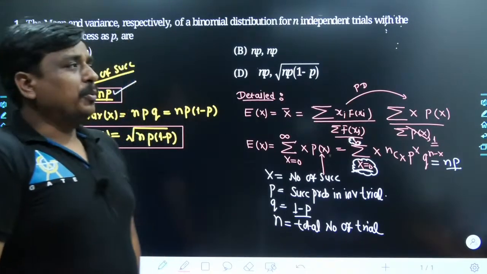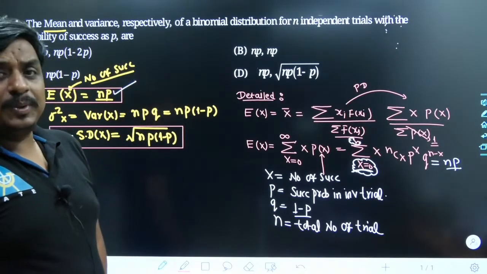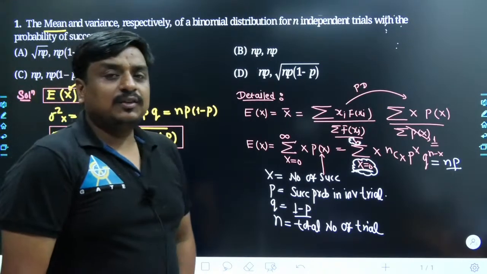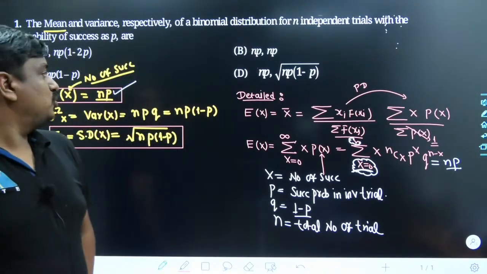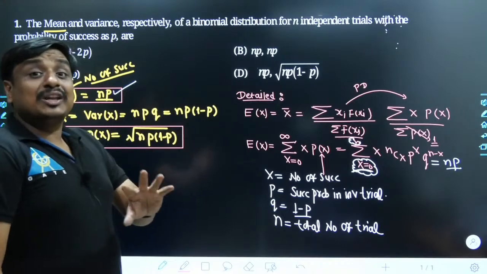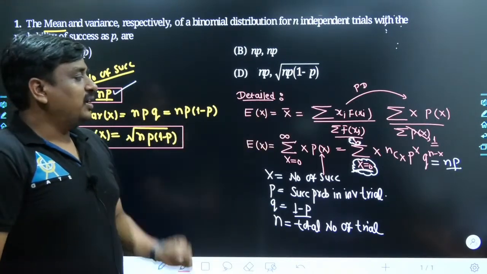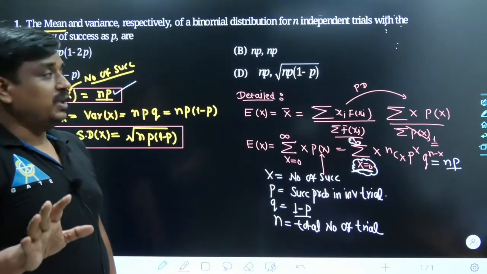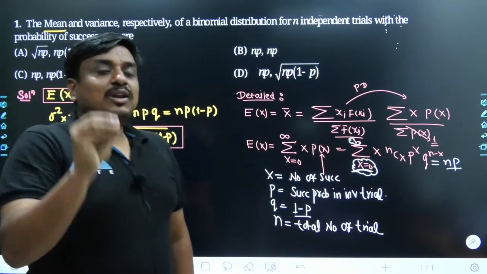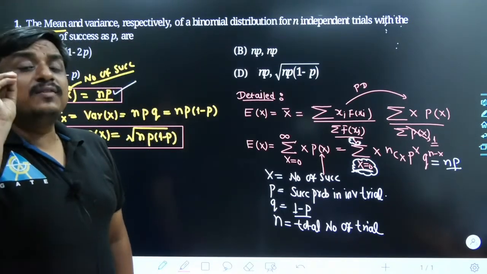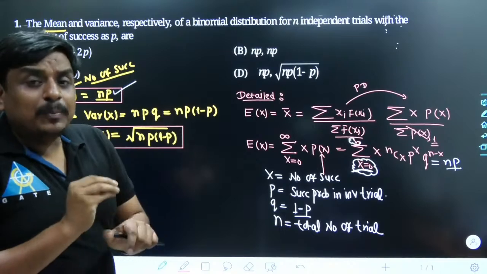And even probably 2 or 3 days back, when I was discussing the expected value of the binomial distribution, even with the help of a few numerical examples, I could figure it out. Yes, the answer does come as np. Whenever you learn mathematics, try to dive within the mathematics. Just do not memorize the mathematics.